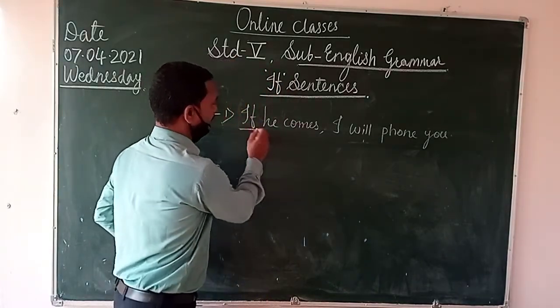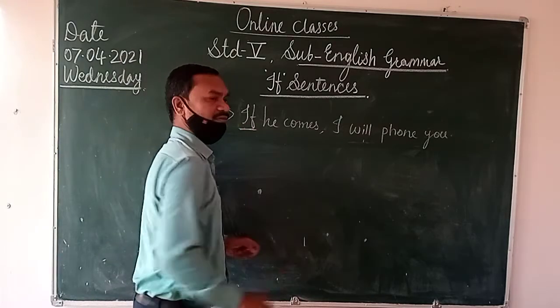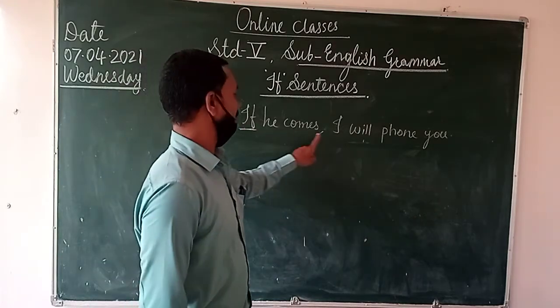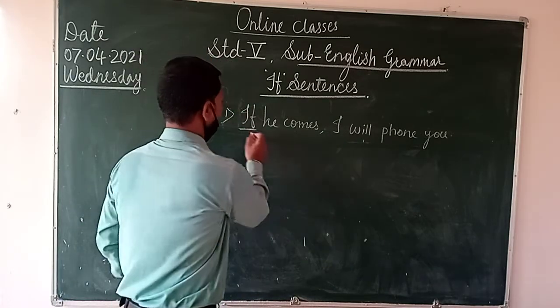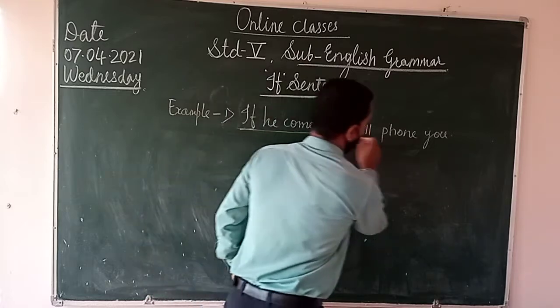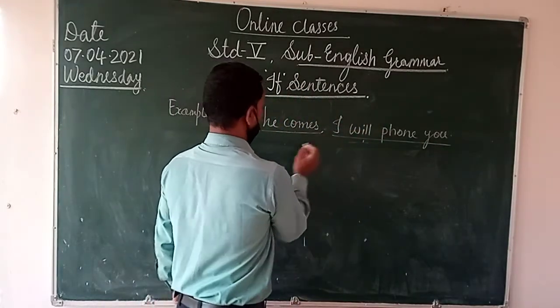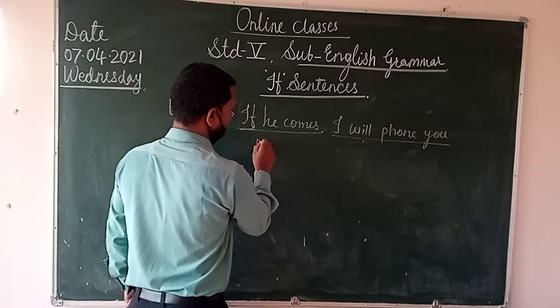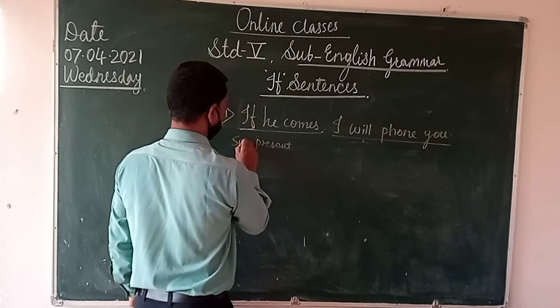So generally, in an if sentence, starting with the if and having two portions of the sentence, first portion and second portion. Generally an if sentence has the simple present tense.